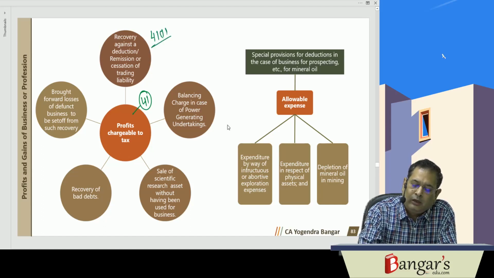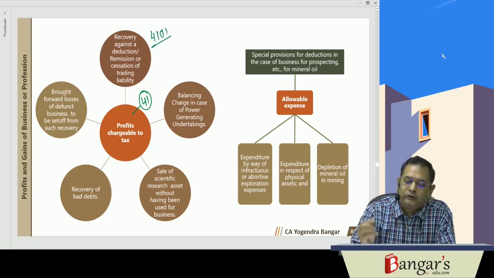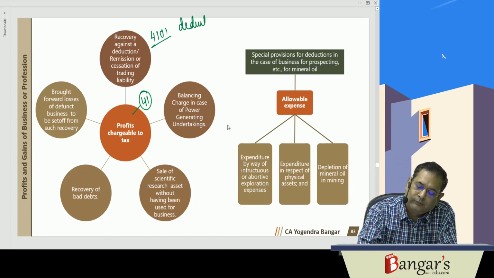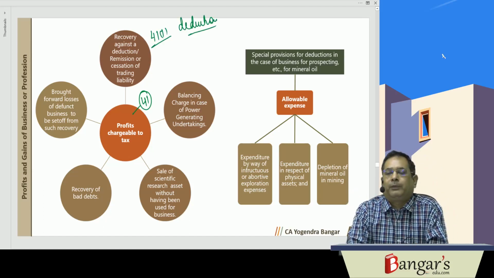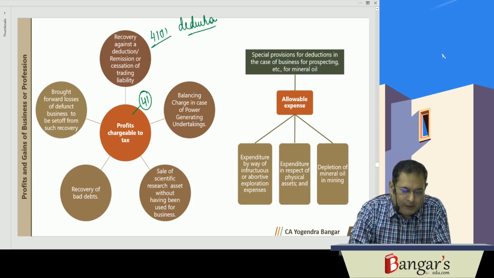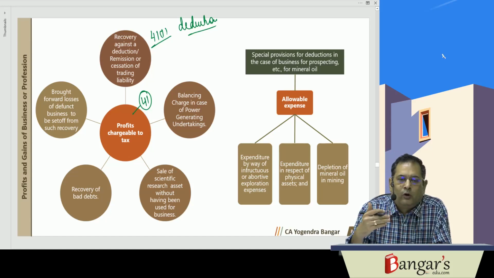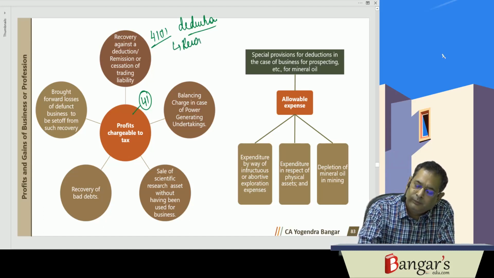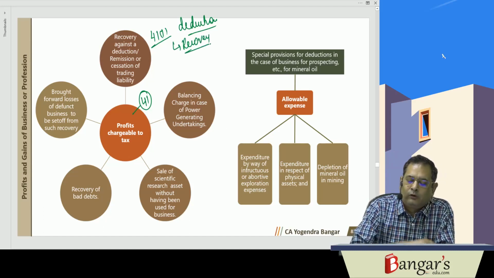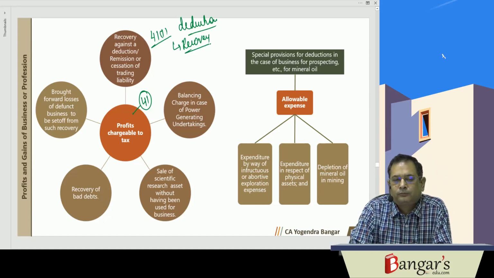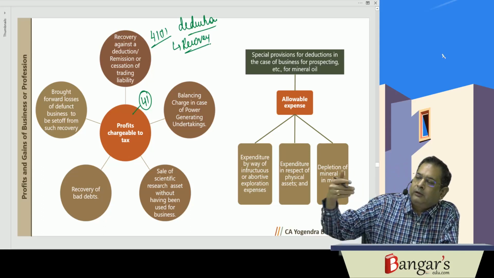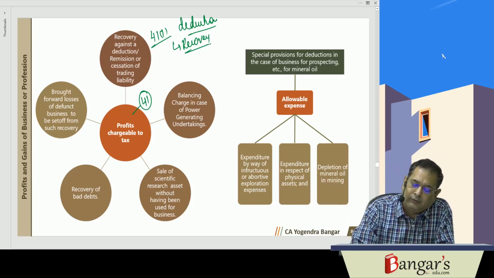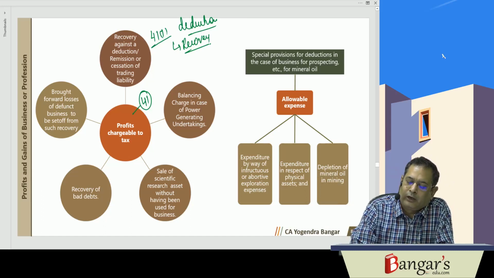41(1) says, if you have claimed any deduction in respect of any expenditure, or say loss, or there is a trading liability for which we have claimed a deduction, then subsequently there is recovery against the loss, or there is a remission of trading liability. So cash has been embezzled and subsequently there is a recovery. Then it will be profits chargeable to tax.